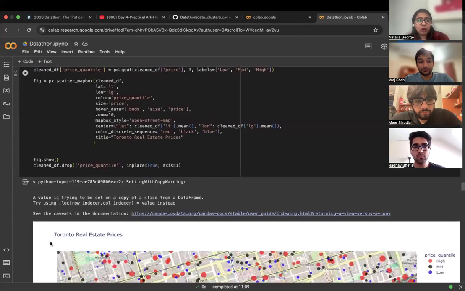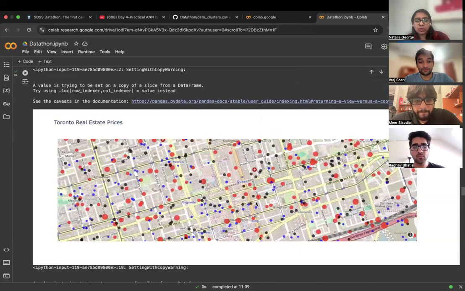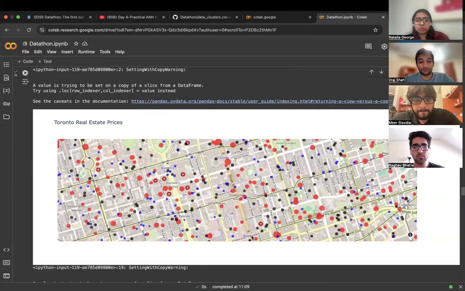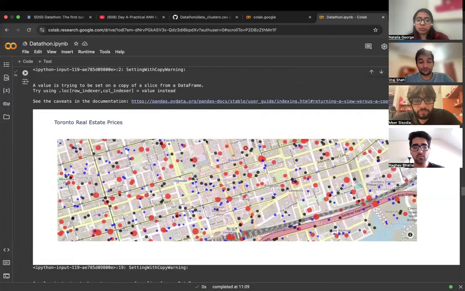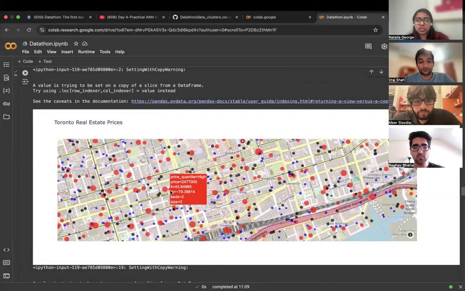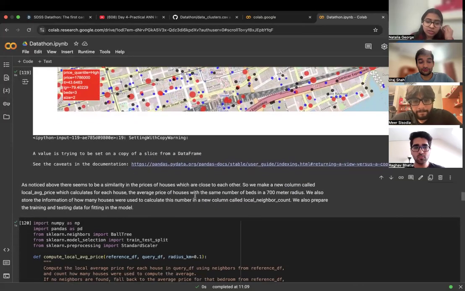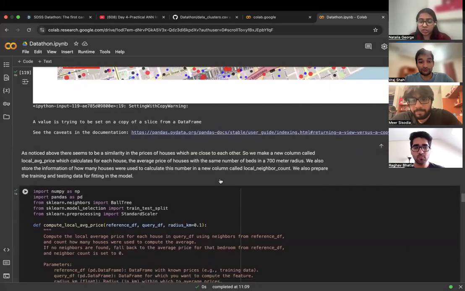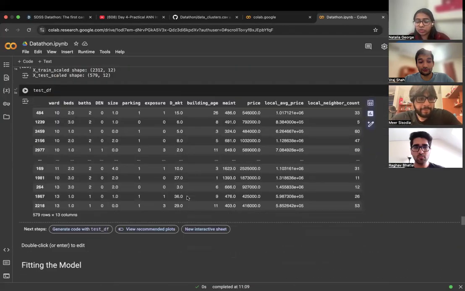We next tried to plot the data on a map of Toronto. On a macroscopic level, there does not seem to be too much of a difference between location and price. But if you zoom into the map, houses that are next to each other are similarly priced. This meant that we had to create a new local variable that encoded the local average house prices and the local neighborhood count. Next, Mir will talk about the models we've used.